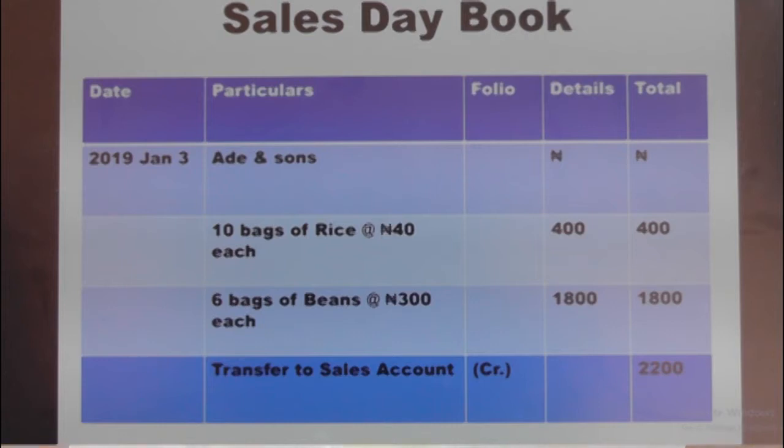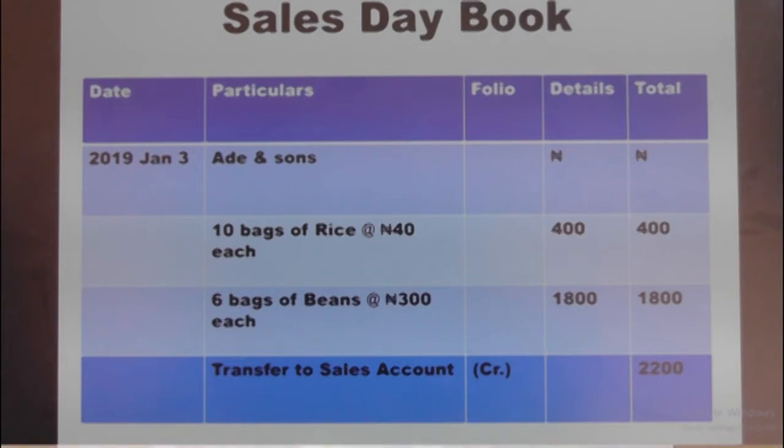Looking at that 10 bags of rice at 40 naira each at the details column, you will discover that you have 400 naira, and you will wonder how comes about 400 naira under the details column. What we do is just to multiply the total unit bought by the price. That is 10 bags multiplied by 40 naira to give us 400 naira. We shift it also to the total column.